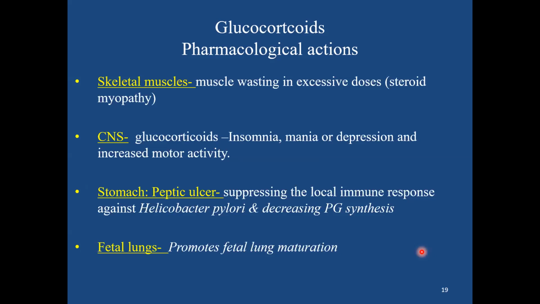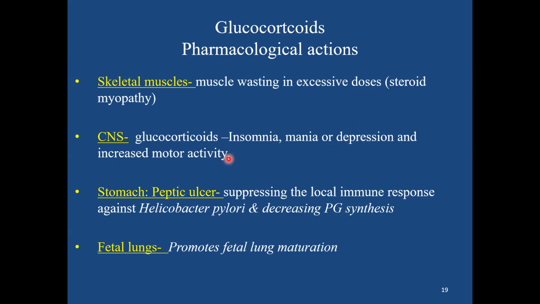Coming to its action on the skeletal muscles, of course, when used in excessive doses or for a chronic duration, it is known to cause muscle wasting. Mostly the proximal muscles are involved, and this is known as steroid myopathy. On the CNS, glucocorticoids can cause insomnia, mania, or sometimes depression and increased motor activity.